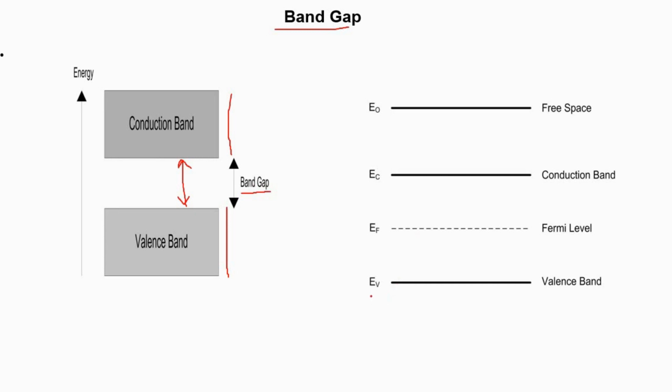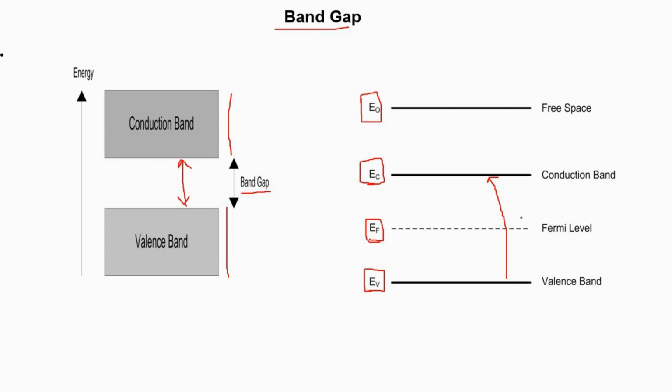Here you can find that E denotes energy, EV denotes the energy of the valence band, EF is the Fermi level, and EC is the conduction band. E naught is the free space. So the electron moves from the valence band to the conduction band and from the conduction band to free space so that it can participate in the conductivity of the device.